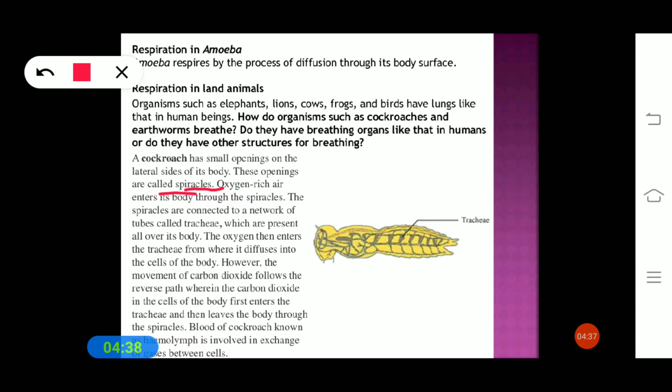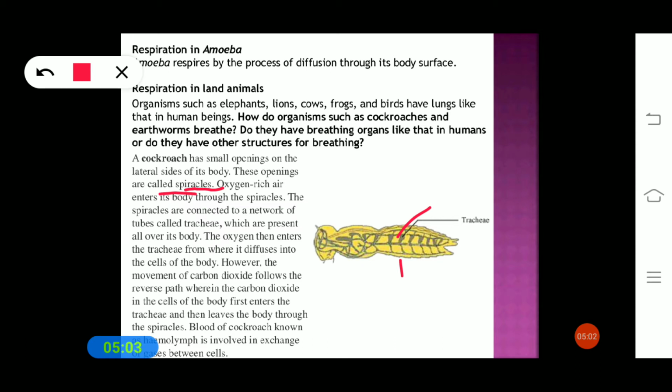The cockroach has small openings on the lateral sides of its body, called spiracles, and through them it breathes. The oxygen-rich air enters its body through the spiracles.